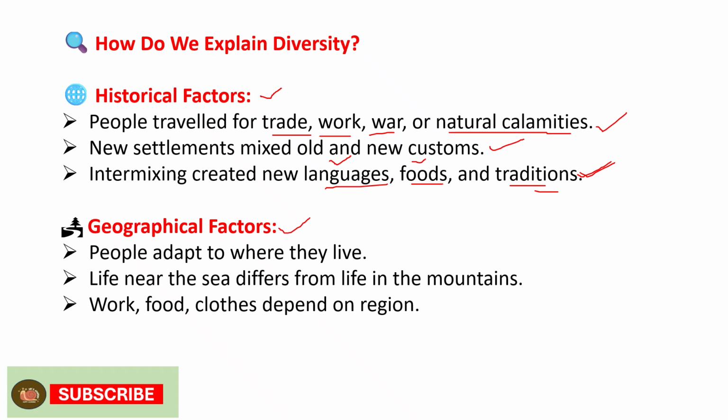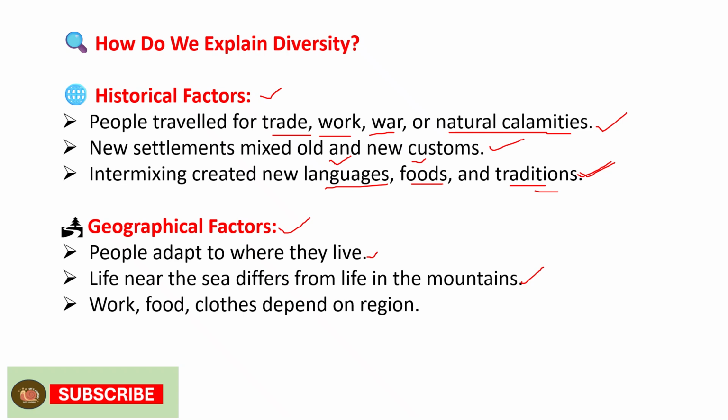Then another one is the geographical factor. People adapt to where they live. Indian people will adapt to their culture and start living in those cultures. Life near the sea differs from life in the mountains. Here we are going to see two case studies in which you can clearly understand this point.